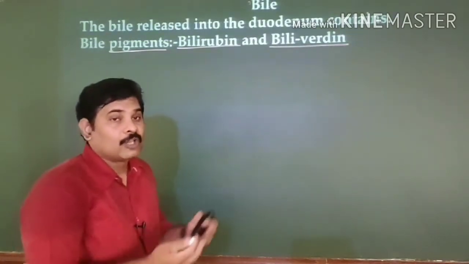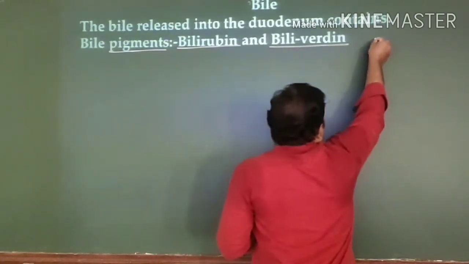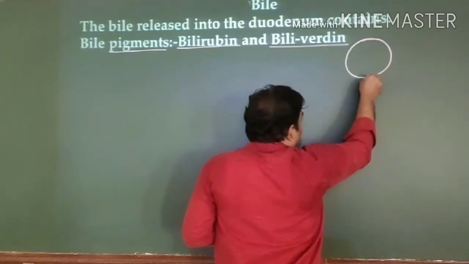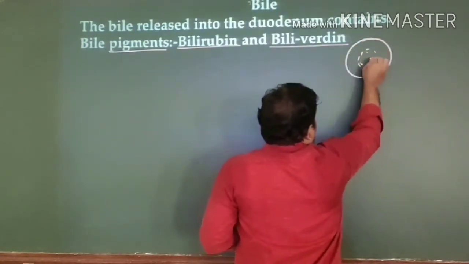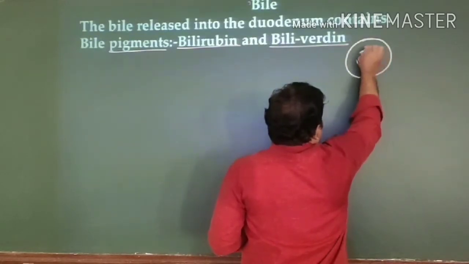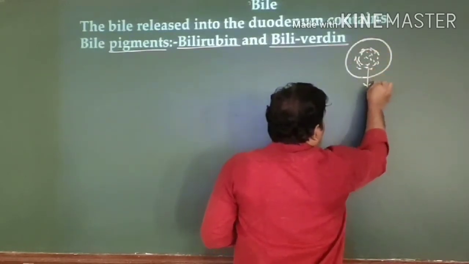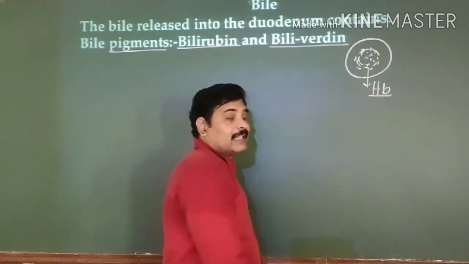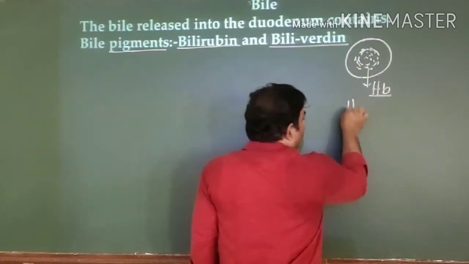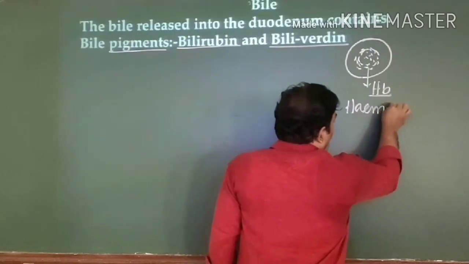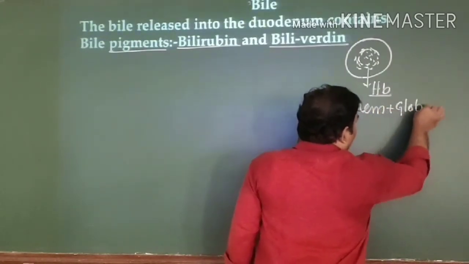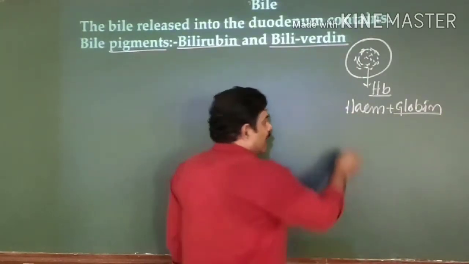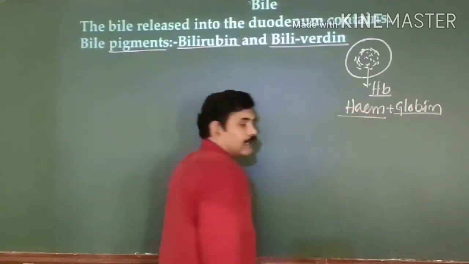red blood cells. Dear students, you all know very well about the structure of the red blood cell. The red blood cell has in its cytoplasm a color-giving pigment known as hemoglobin. This hemoglobin is a combination of heme plus globin. Globin is the protein content. The heme is the iron content.